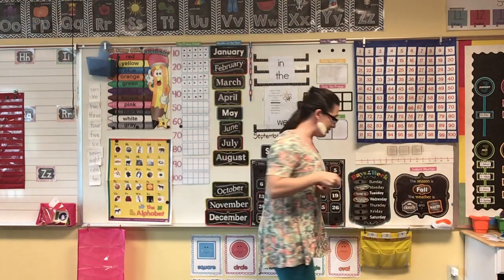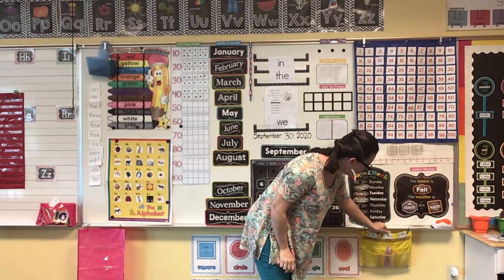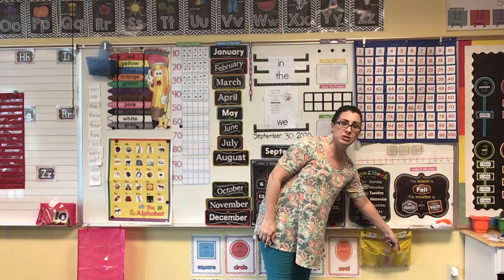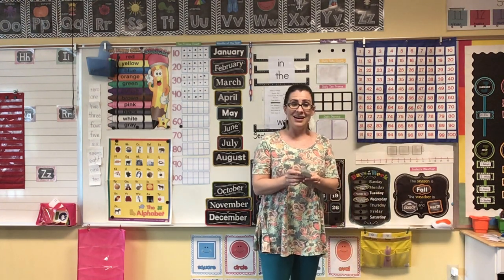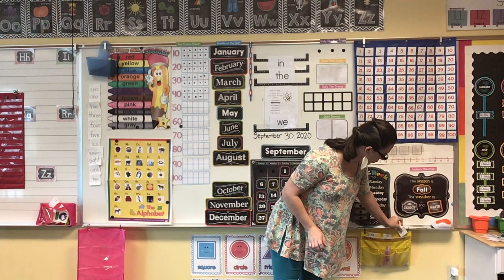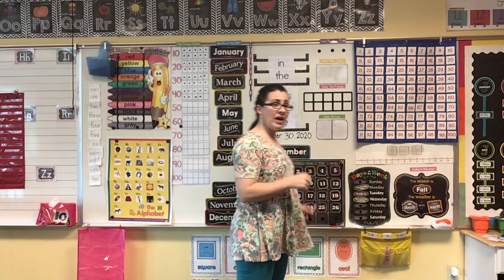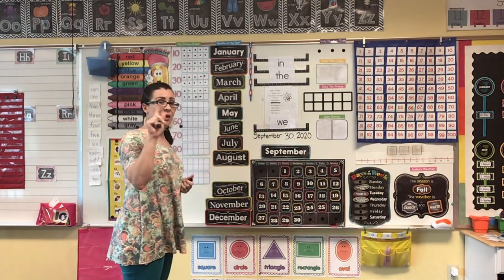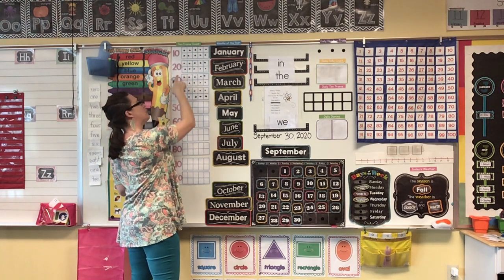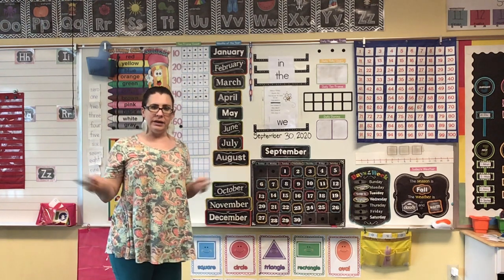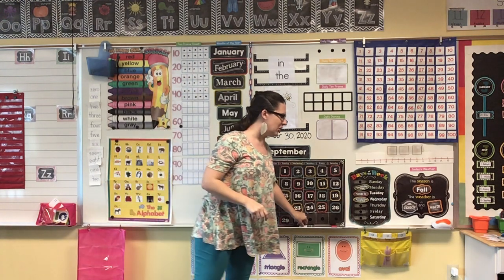Since there are 4 bundles of 10, I'm going to change my 3 to a 4. And now we have 0 straws in our ones pocket, which means I have to change my 9 to be a 0. And 40 is the number 40. Let's show that up here on our 10 frames as well. If I add one more today, that gives us 40. 10, 20, 30, 40. We've been in kindergarten for 40 days. Okay, let's keep on going.